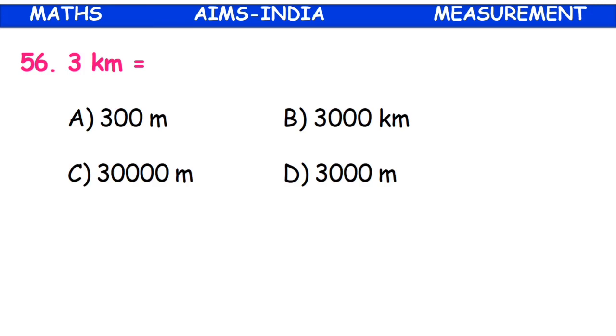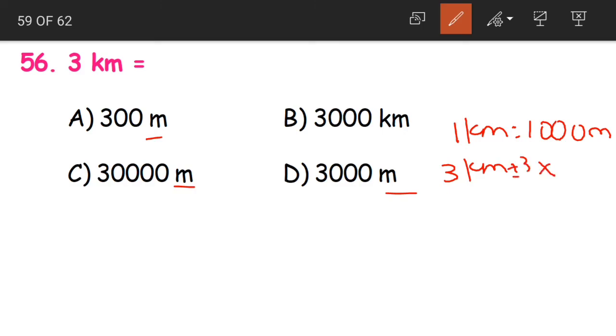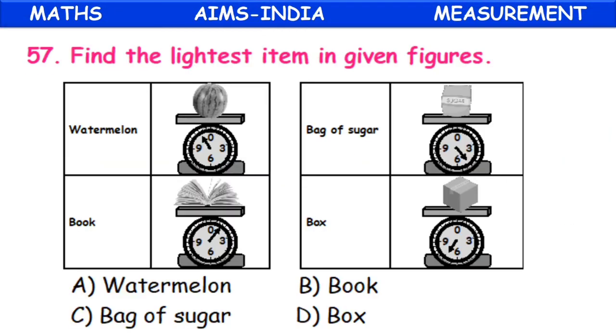Question 56. 3 kilometers is equal to dash. It is very easy, right children? We have to convert it into meters. We know that 1 kilometer is equal to 1000 meters. So 3 kilometers is equal to 3 into 1000 meters. That is nothing but our 3000 meters. So which is the correct option? Option D.